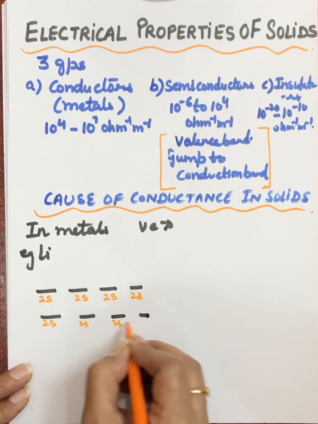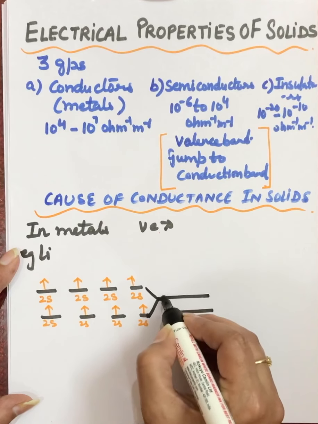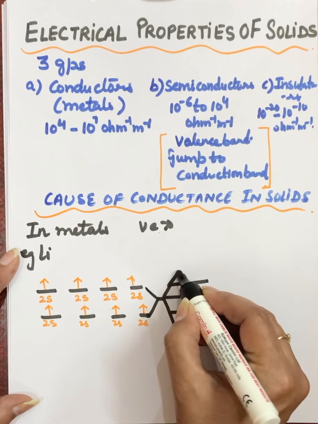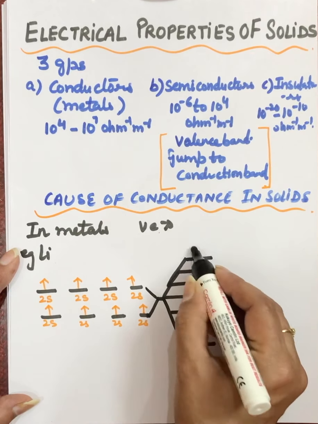And these atomic orbitals, they will overlap. When atomic orbitals overlap, molecular orbitals will form. So by the combination of these, 8 atoms' atomic orbitals will overlap. So how many molecular orbitals will form here? 8. 1, 2, 3, 4, then we have 5, and so on, 8 molecular orbitals will form.